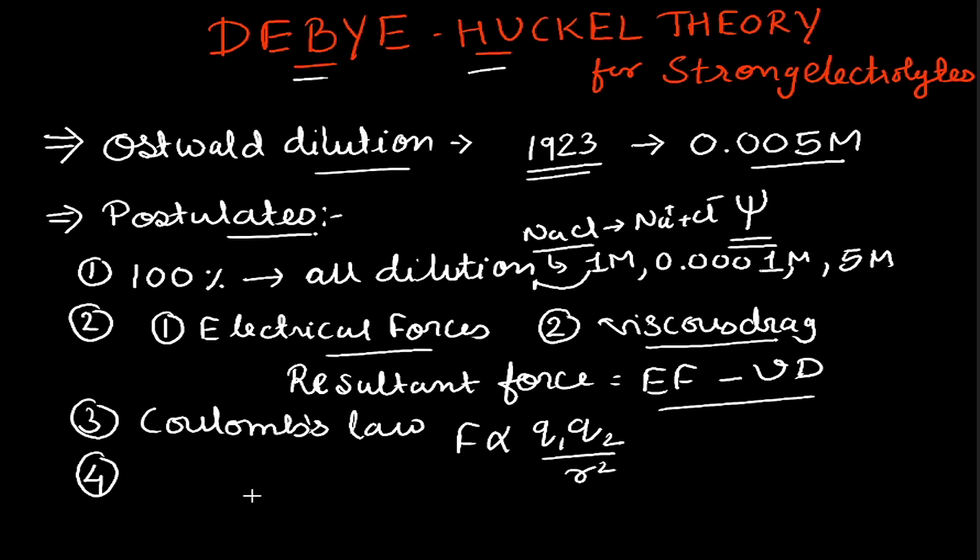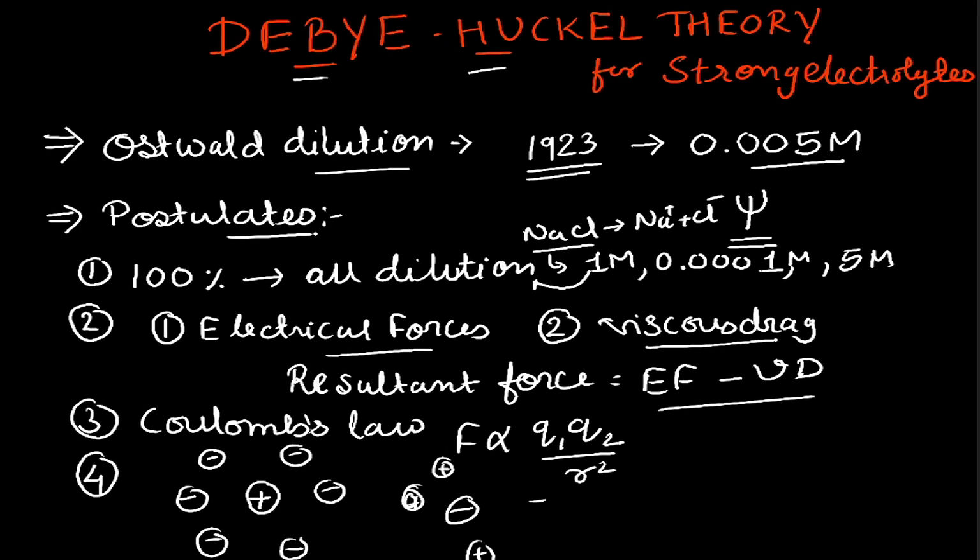Suppose we have a positive ion, then this positive ion will be surrounded by several negative ions, and similarly if we have a negative ion, this negative ion will be surrounded by several positive ions. This sphere of negative ions around the positive ion is known as the ionic atmosphere.